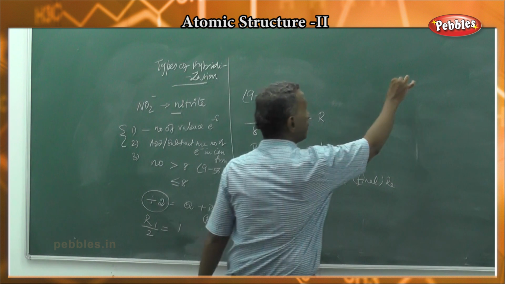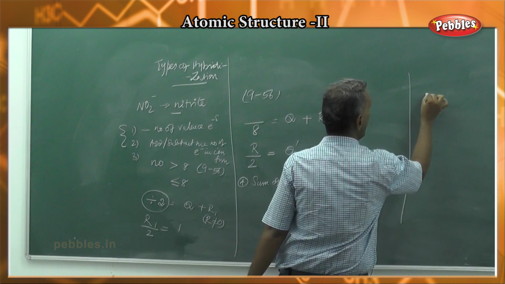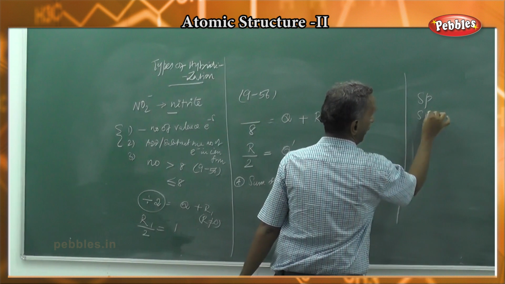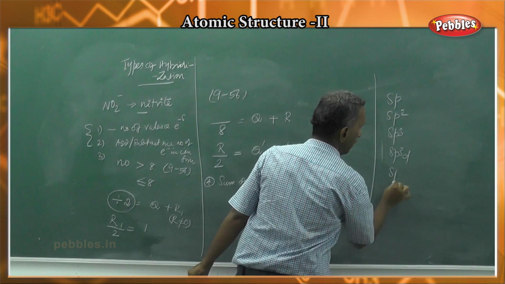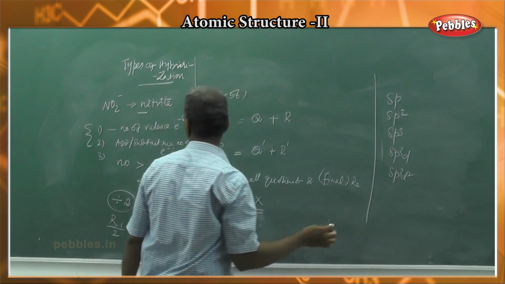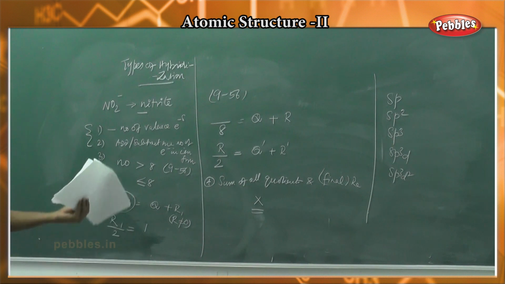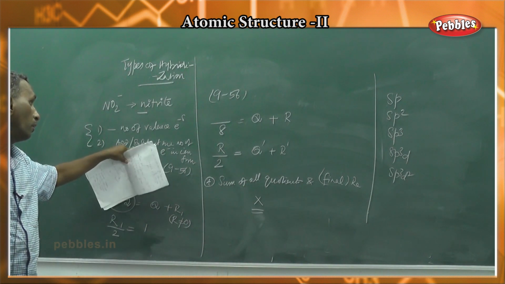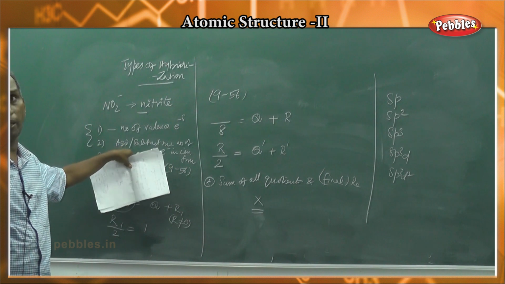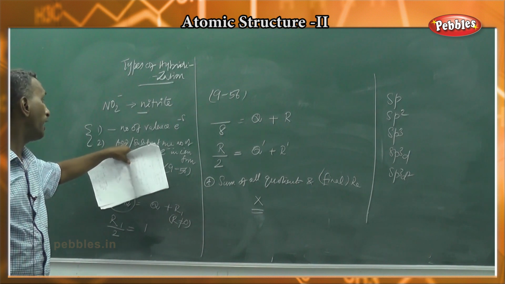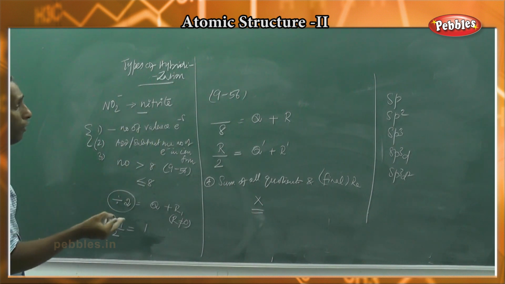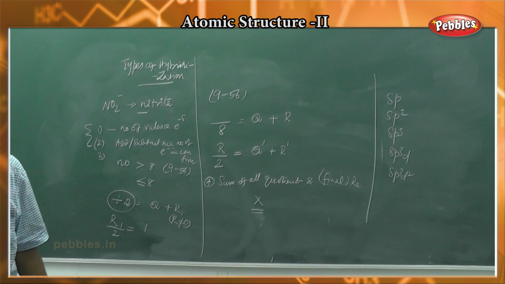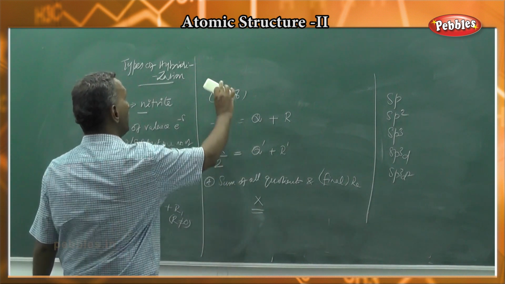From the value of x, you have to identify the type of hybridization as sp, sp2, sp3, sp3d, sp3d2. This method is to be followed for ions. That is the second step, addition or subtraction of electrons to form the ions. In the case of neutral molecules, this step can be omitted. There is no loss or gain of electrons in the formation of neutral molecules. Otherwise the process is similar.